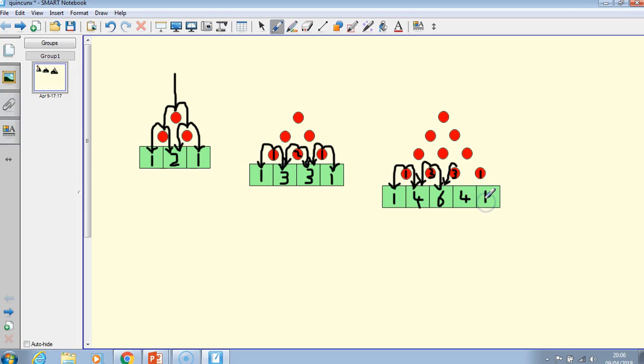So what we've got is from the first one, 1 2 1, then 1 3 3 1, 1 4 6 4 1. And you'll notice that if you consider this 4 has come from adding together the 1 and the 3. The 6 has come from adding together the 3 and the 3. And this is how Pascal's triangle is going to start being built.